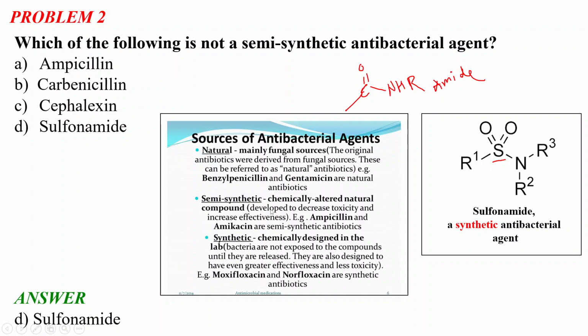They are called semi-synthetic, which means they are chemically altered natural compounds. Means there is a natural antibacterial compound present, but due to toxicity and less effectiveness, it needs to be chemically modified in the laboratory, and it is then called a semi-synthetic antibacterial agent. And ampicillin and amikacin are examples of semi-synthetic antibacterial agents.